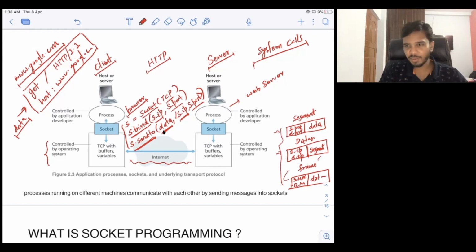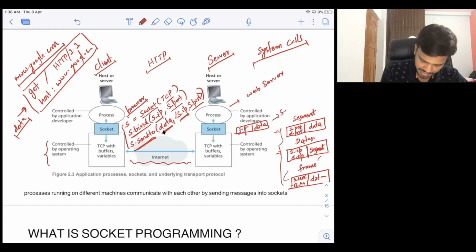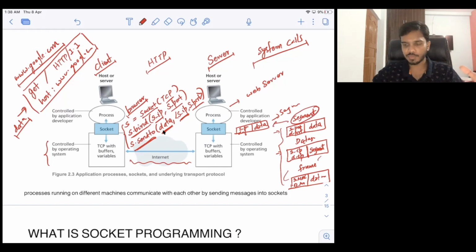And I will not again go into everything like what will happen in the data link layer and network layer. I will just go to transport layer. Okay. Finally, when the kernel is doing the decapsulation, it will reach the transport layer, and then it will have the data and source port number and destination port number. This is a segment here, which has already reached the transport layer. The segment that we created here, right, this segment, now it has reached the server socket basically, or server transport layer.